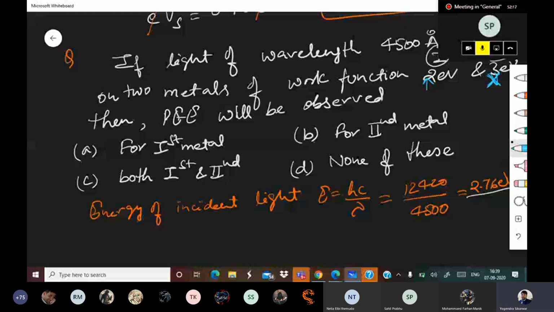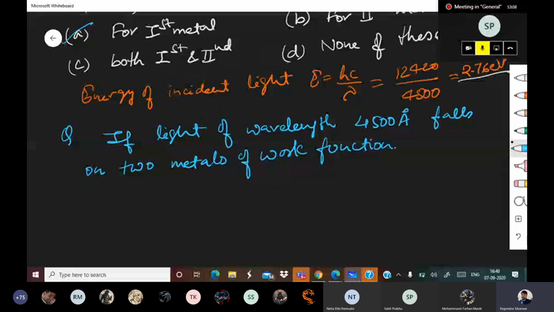Next question. If light of wavelength 4500 angstrom falls on two metals of work function 2 eV and 2.5 eV, find the maximum kinetic energy of the ejected electron.